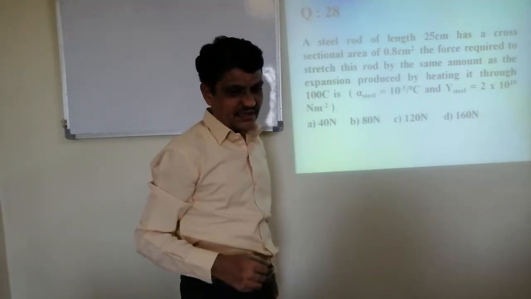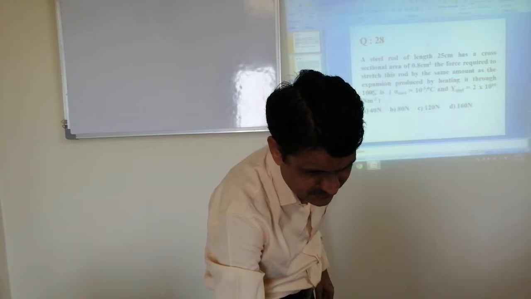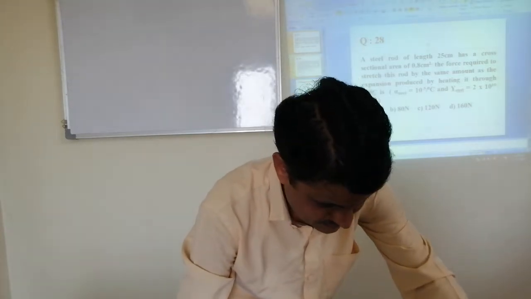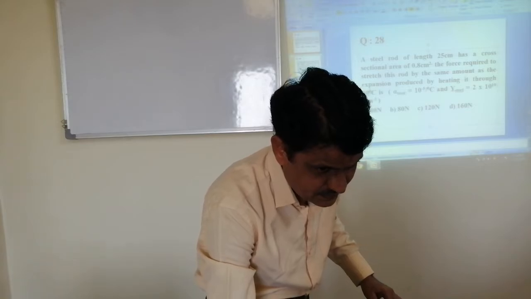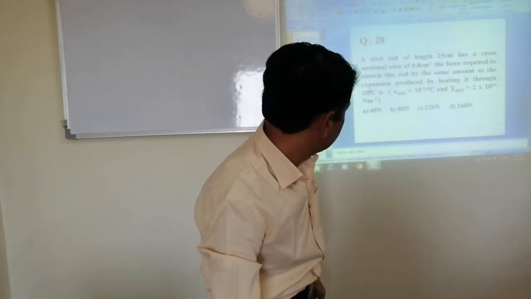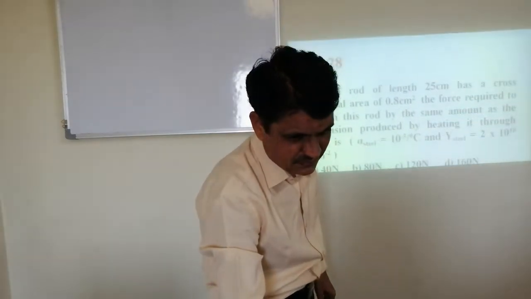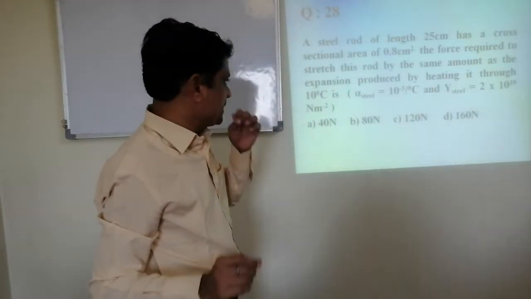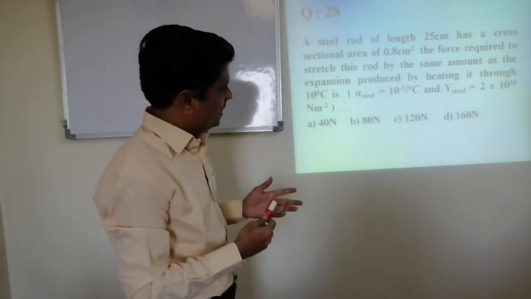Instead of 100, make it as 10 degrees Celsius, where alpha of steel is given and Young's modulus of the steel is given.